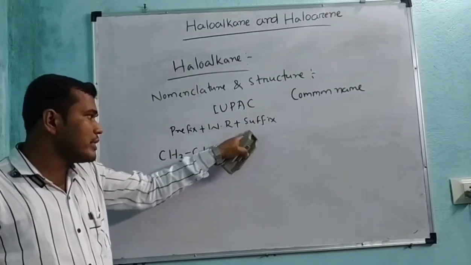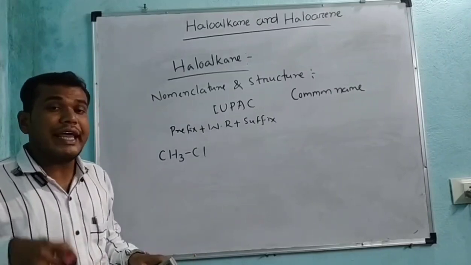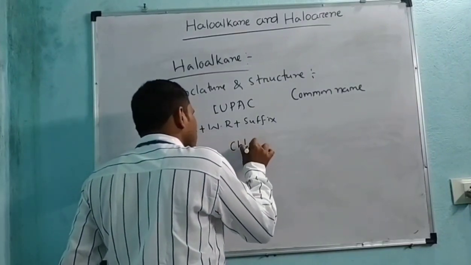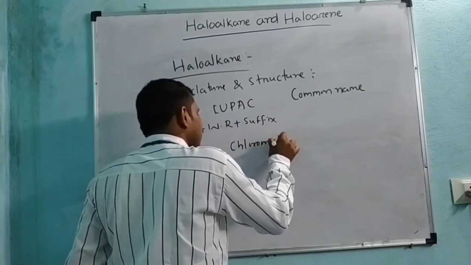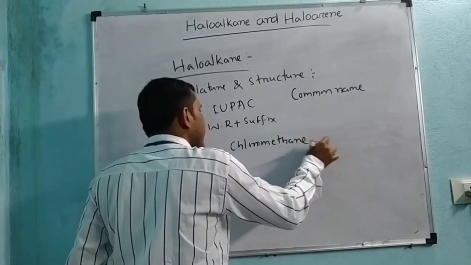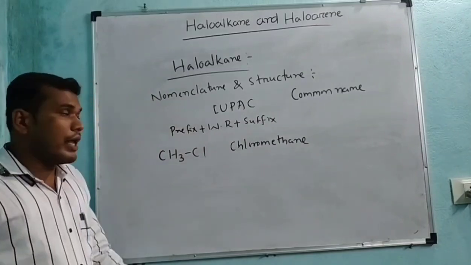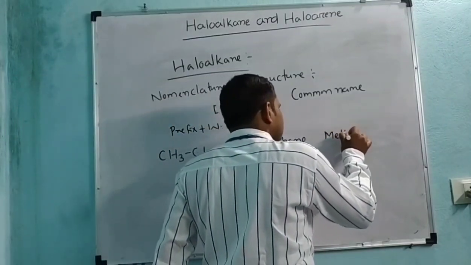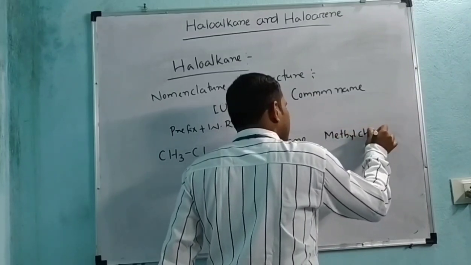And the primary suffix here is ane. That means its IUPAC name is chloromethane. But in common name, this one is called methyl chloride.